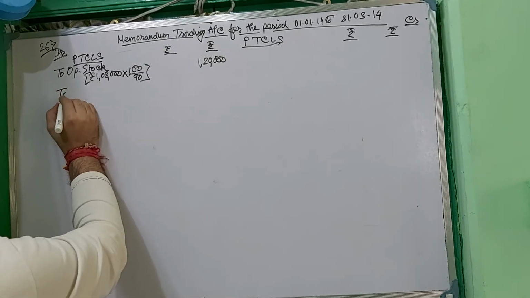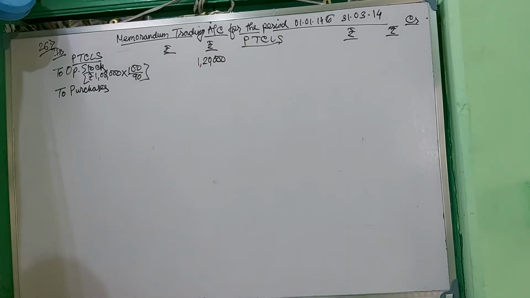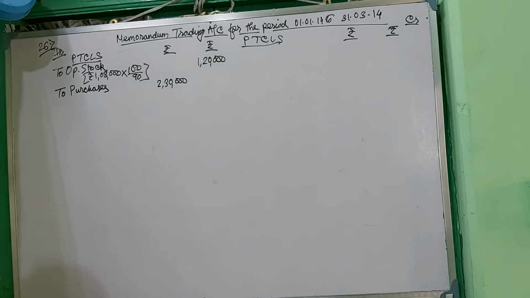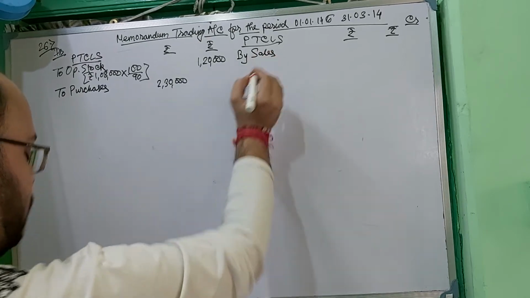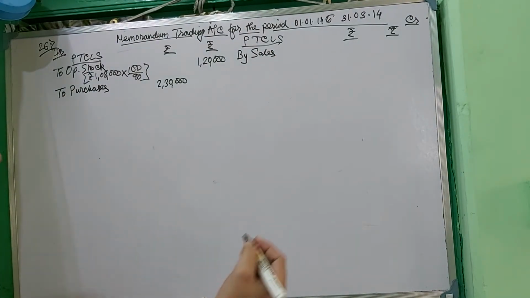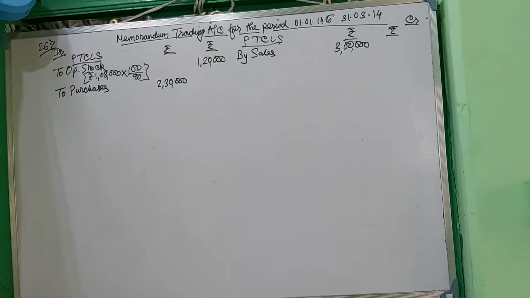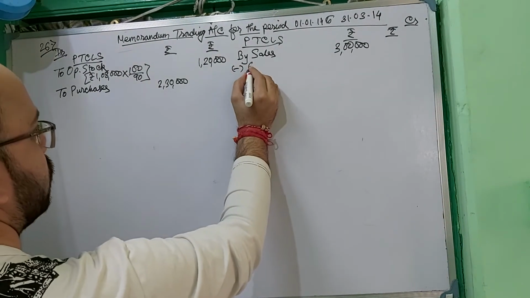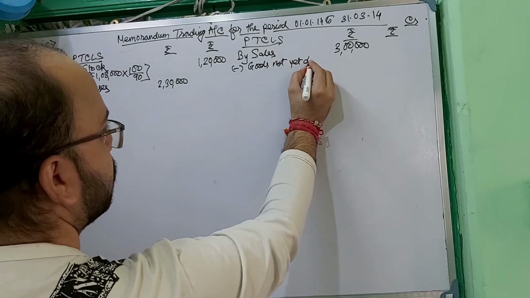Purchases have been given, although there have been purchases of rupees 20,000, which have also been received from the supplier, received in the godown. So I am writing in the inner column 2,30,000. Sales have been given as 3 lakh, as sales also have included a certain value of 30,000 which has not been dispatched, so it has to be adjusted. So I am putting the value in the inner column. Less: goods not yet dispatched.